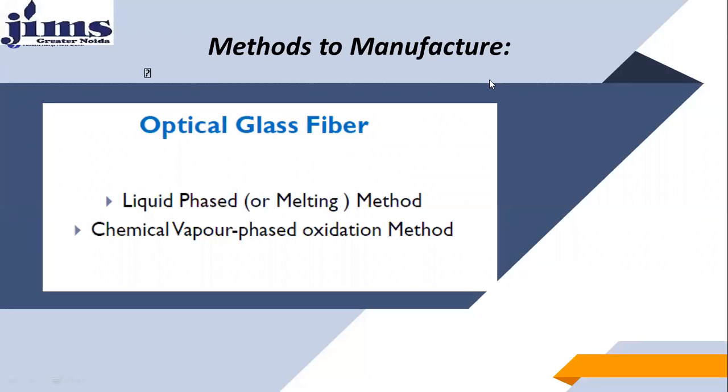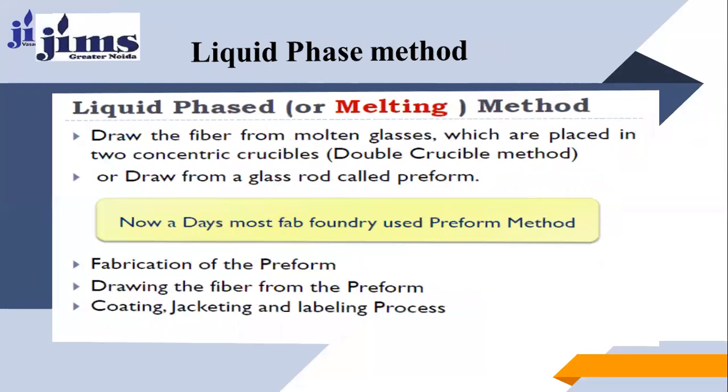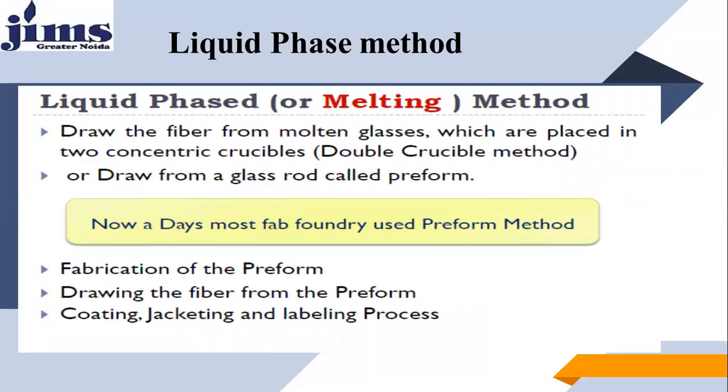Now, the method of manufacture of these fibers. Most of the fibers are based on glass. For optical glass fiber, the methods are the liquid phase melting method or chemical vapor phase oxidation. In the liquid phase method, we should have molten glass.